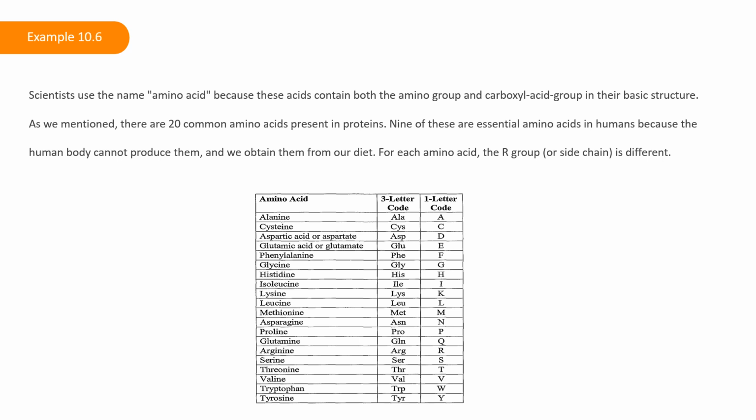Scientists use the name amino acid because these acids contain both the amino group and carboxyl acid group in their basic structure. As we mentioned, there are 20 common amino acids present in proteins. Nine of these are essential amino acids in humans because the human body cannot produce them, and we obtain them from our diet. For each amino acid, the R group, or side chain, is different.